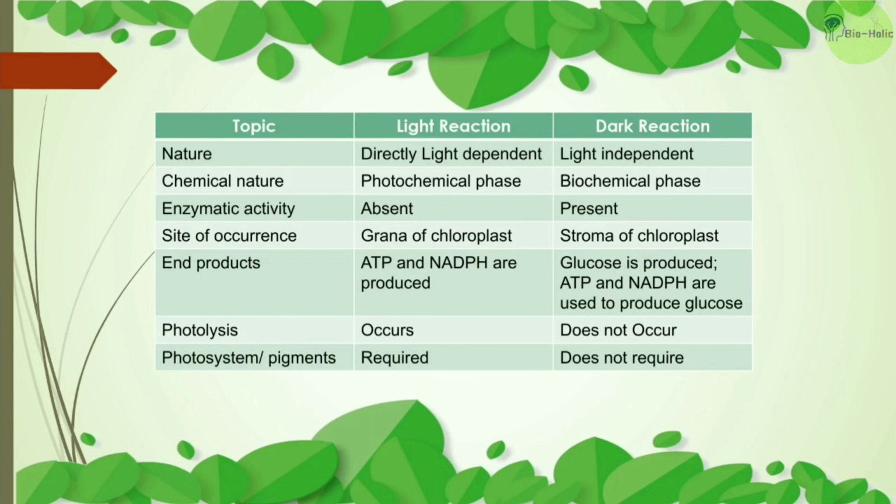The end product of dark reaction is mainly the glucose, and here the ATP and NADPH are used to produce the glucose. And we know that during light reaction photolysis occurs, but in the dark reaction there is no occurrence of photolysis. And in case of the light reaction, the photopigments and photosystems are required, but in case of dark reaction, there is no role of the photosystem or photopigments.